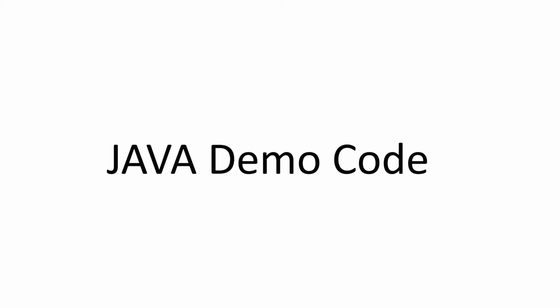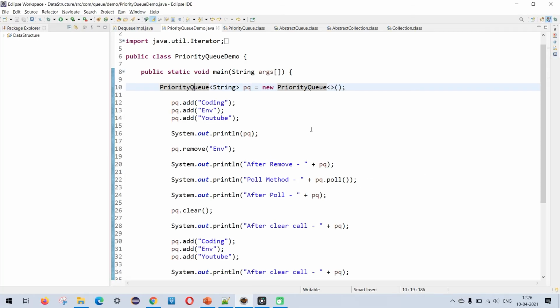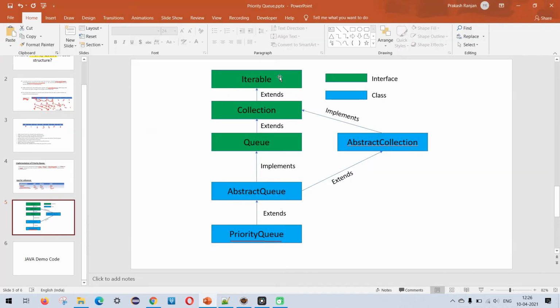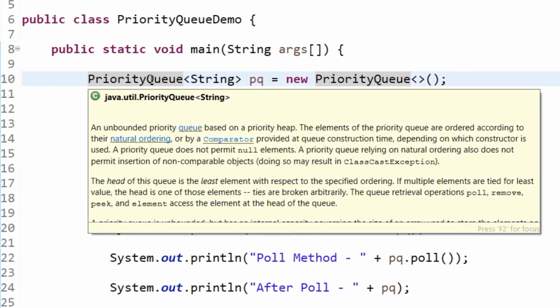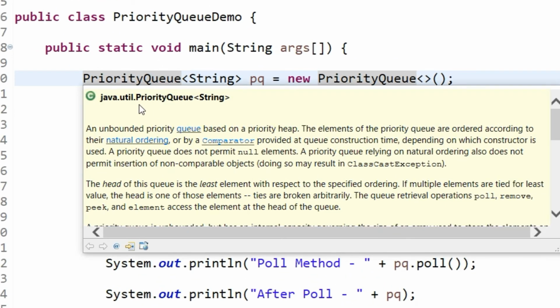Now I have already written a Java code. For the sake of time, I have already written the Java program which I am going to explain in this video. Before I go and explain it, let's examine what I have explained in this flowchart. So here you can see this priority queue extends an abstract queue. You can see I have a priority queue which belongs to java.util.PriorityQueue.